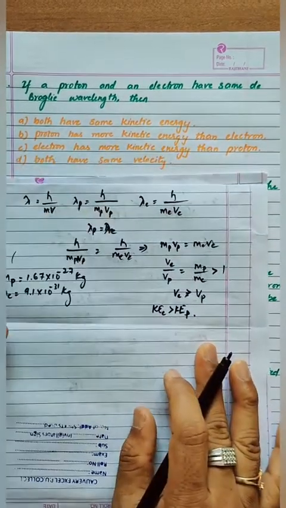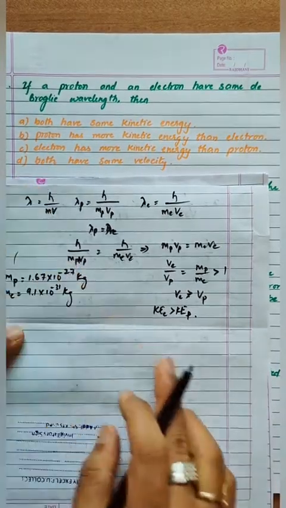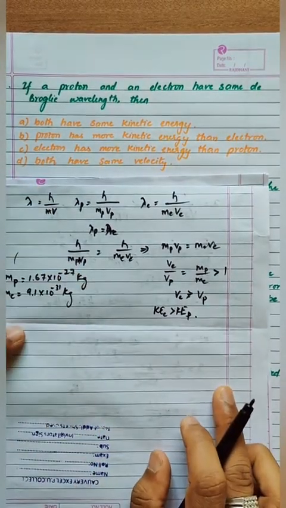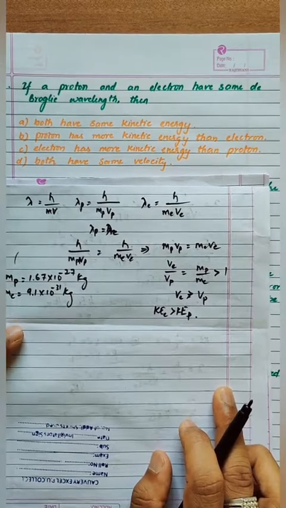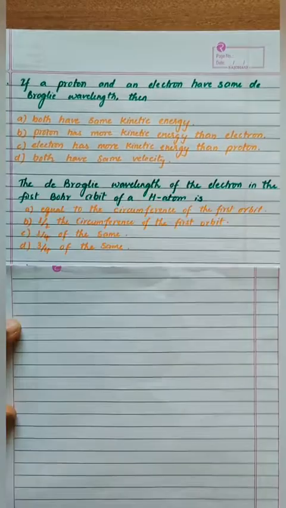So which is the right answer? Electron has more kinetic energy than the proton. Option C is the right answer.